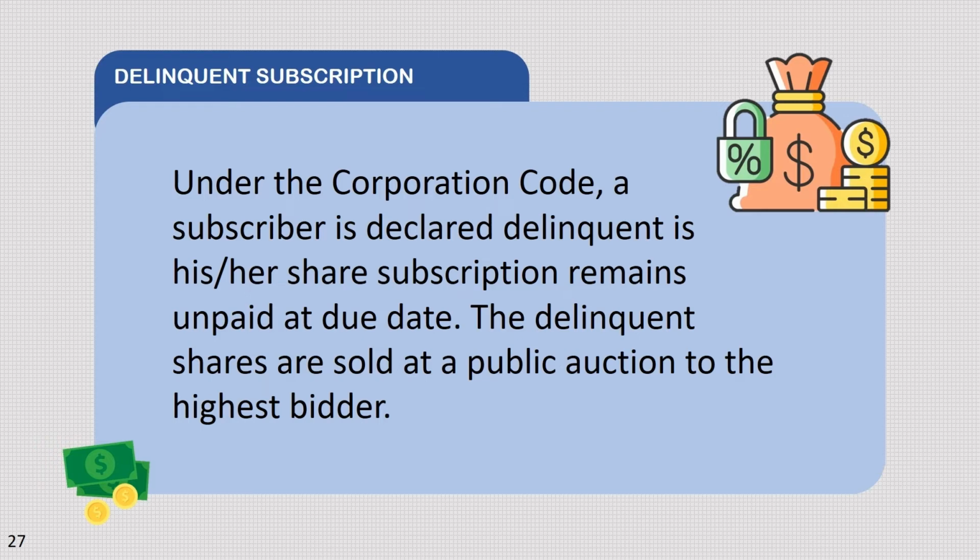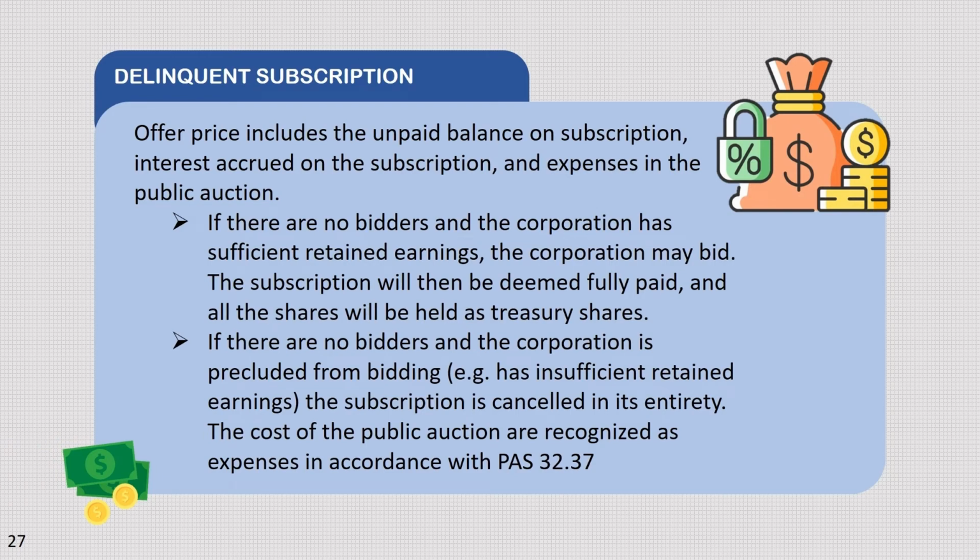When we talk about offer price, for a particular stock or share, it is the price that the person selling it says that they want for it. Kasama na sa offer price yung unpaid balance on the subscription, interest accrued on the subscription, and yung mga expenses sa public auction. Kung walang bidders, the corporation may bid if it has sufficient retained earnings.